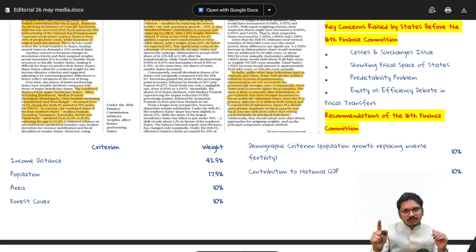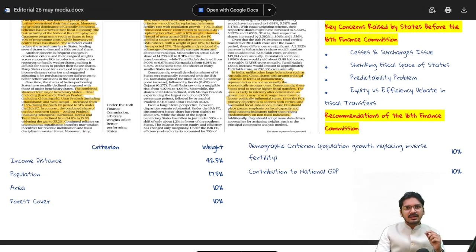giving more emphasis to equity rather than efficiency. The second would be the population, 17.5%. Again, the region which has more population will be benefited more. In the same example, region B. Therefore, region B will again get 17.5% from the divisible pool. Again, giving emphasis to equity.